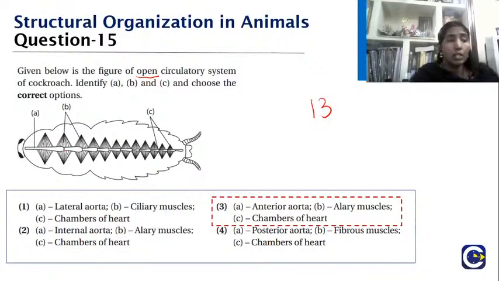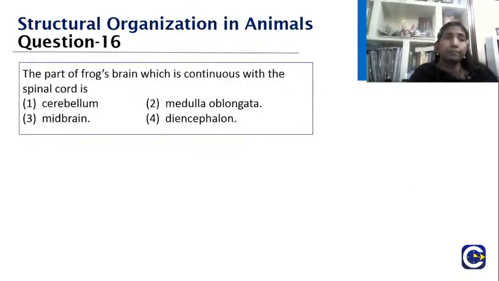And what about the alary muscles? There are 12 pairs of alary muscles, and they are fan shaped. What you see here, the B. The main role is pushing the blood from the heart to the spaces also. And what you are seeing are the chambers of the heart. So excellent, students, you have given the right answer.